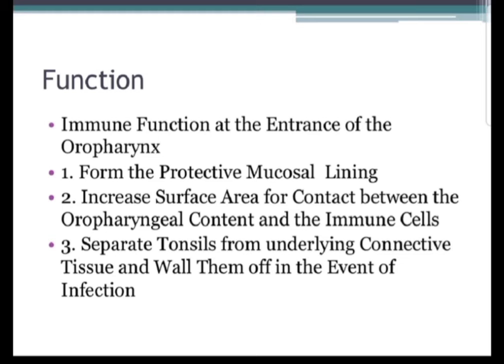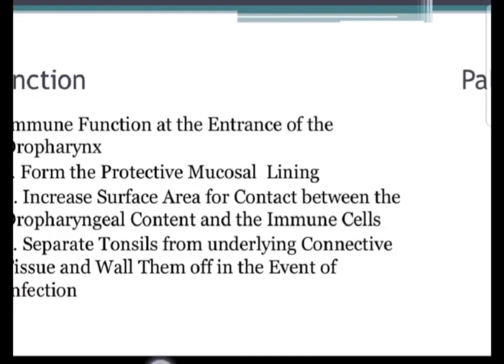Function of the tonsil. The immune function at the entrance of the oropharynx. Form the protective mucosal lining. Increase the surface area for contact between the oropharyngeal content and the immune cells. Separate tonsils from underlying connective tissue and wall them off in the event of infection.